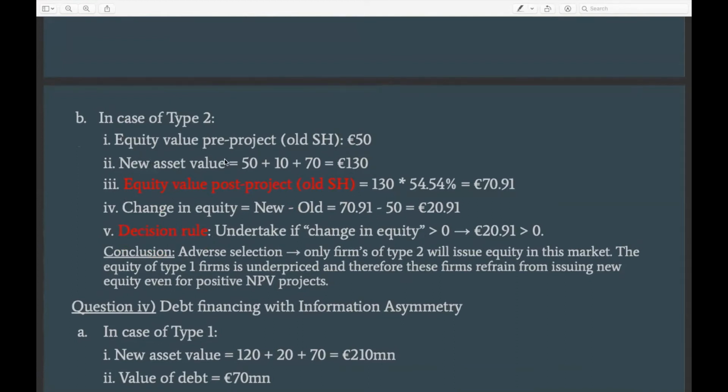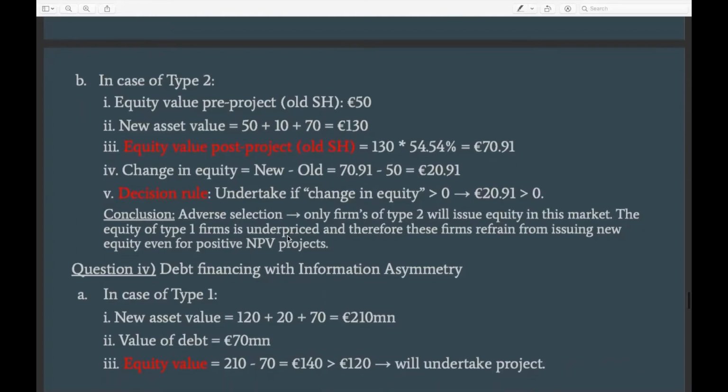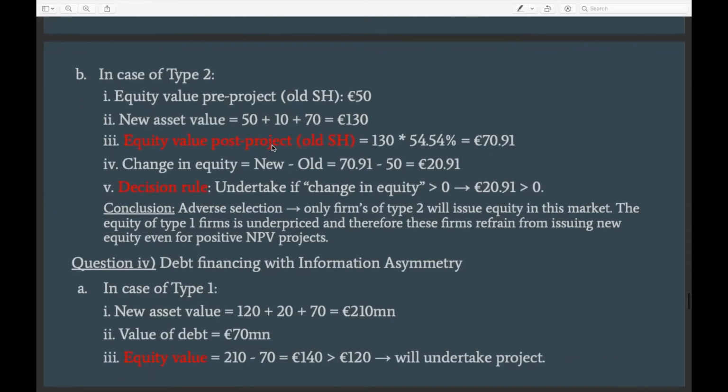And then with the new project, the new asset value would be 130, right? Which is the old equity value plus the NPV of the project plus the investment cost of the project. Then the equity value of the old shareholder after the project would therefore be 130, which is the total asset value, times the percentage held by the old shareholder. And this would give us a new equity value of 70.9 million.